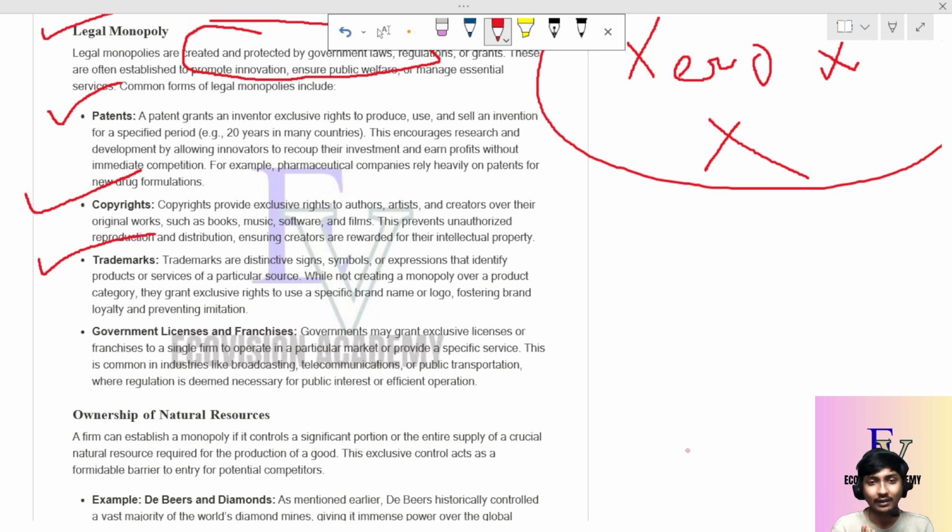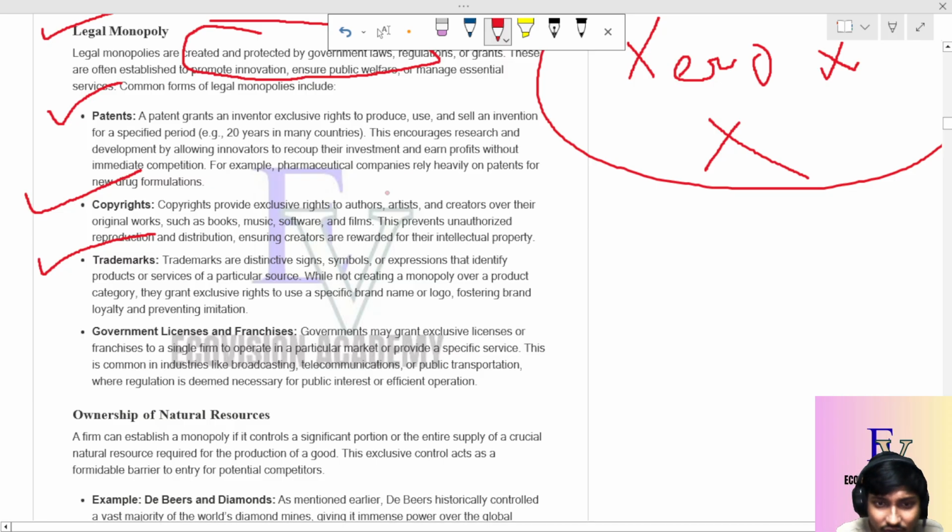over the original work. So no one else other than me can use these notes for any other purpose, like video creation, content creation, or any other things. Okay, so this is known as copyright.